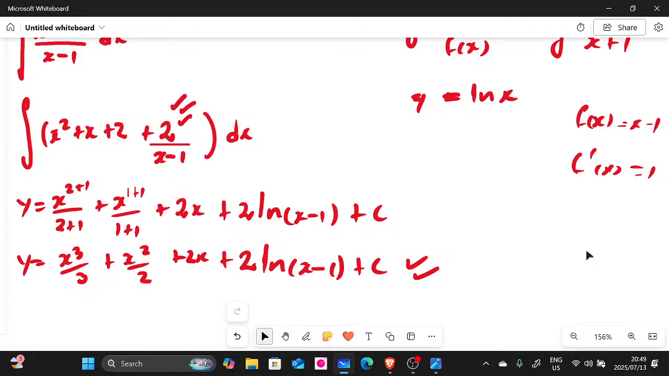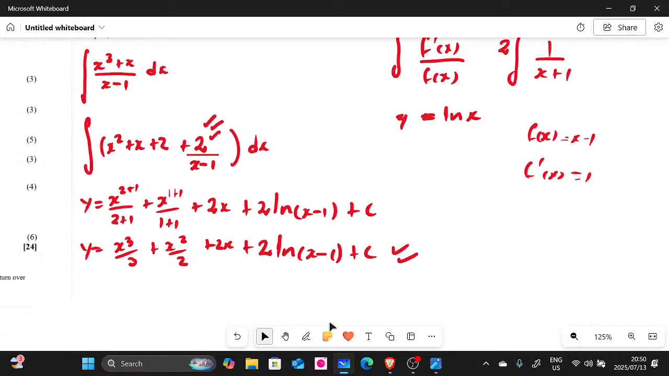So this is how you do this one. If you have questions, please ask before I erase, then we move to the other one. If you don't have questions, then that's good. Let's continue. I'm going to erase this, guys. Right, I'm erasing.